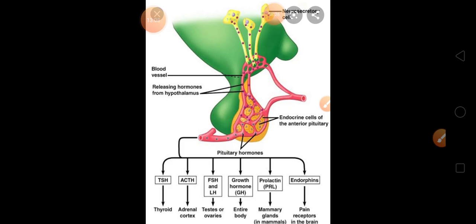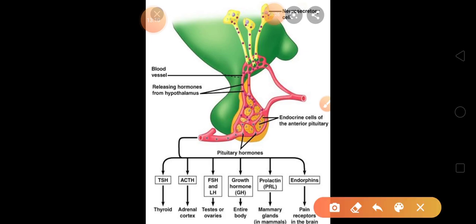So what are these? These are the target areas. Your pituitary hormones will go to the thyroid gland and activate it. The hormone released there is TSH, like we did for the hypothalamus, which released so many hormones. Now it will go towards its original organs.